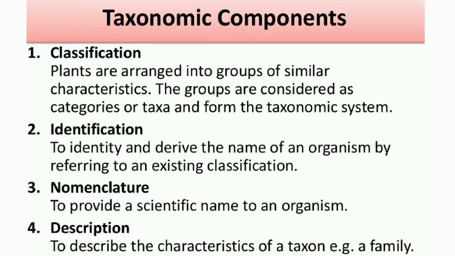And description: to describe the characteristics of a taxon. For example, for a family, what are the characters of plants coming in one family, plants coming in one genus, plants of one species. Like that, we have to find the characters of those plants and those groups, right. These are the major components of taxonomy.